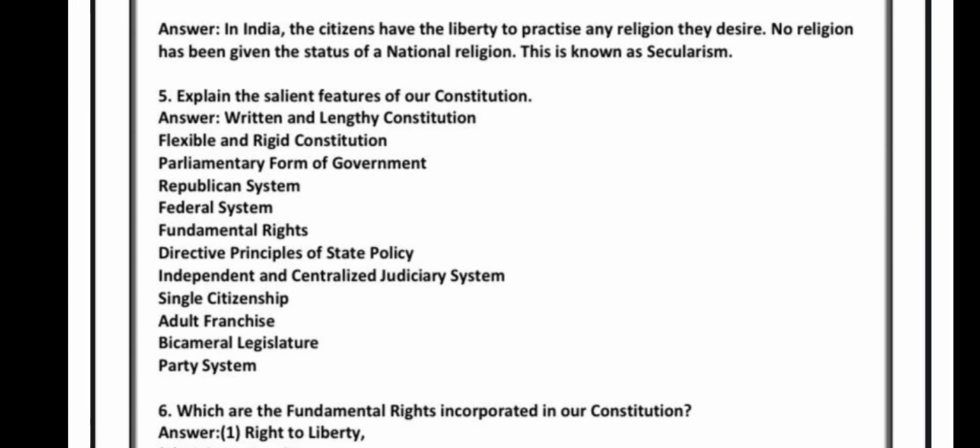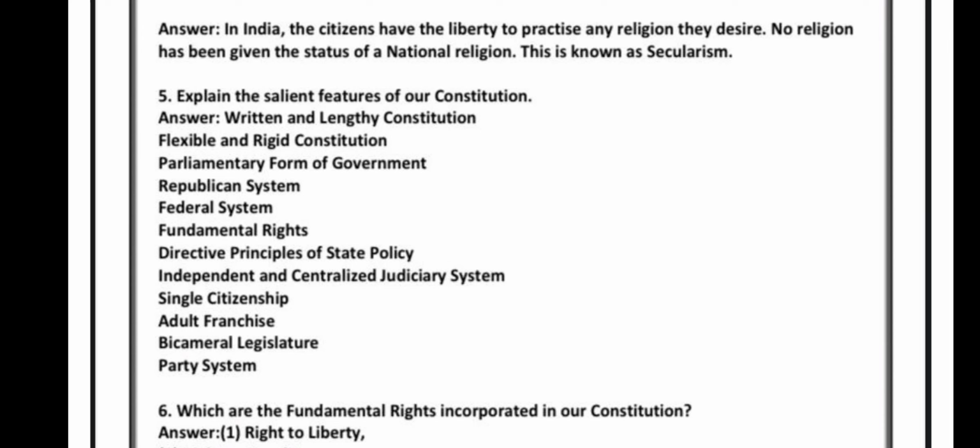See, written and lengthy constitution, flexible and rigid constitution, parliamentary form of government, republican system, federal system, fundamental rights, directive principles of state policy, independent and centralized judiciary system, single citizenship, adult franchise, bicameral legislature, party system.